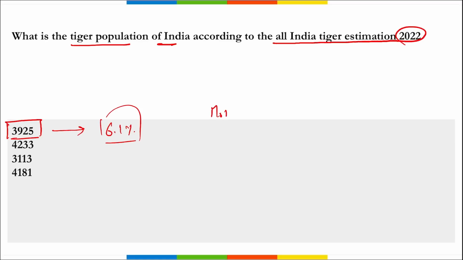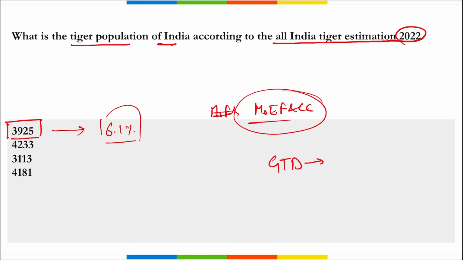It is your Ministry of Environment, Forest and Climate Change. They released the data about the total count of tigers, or it was about the All India Tiger Estimation 2022. This was during an event that was a part of Global Tiger Day that is observed on 29th of July.